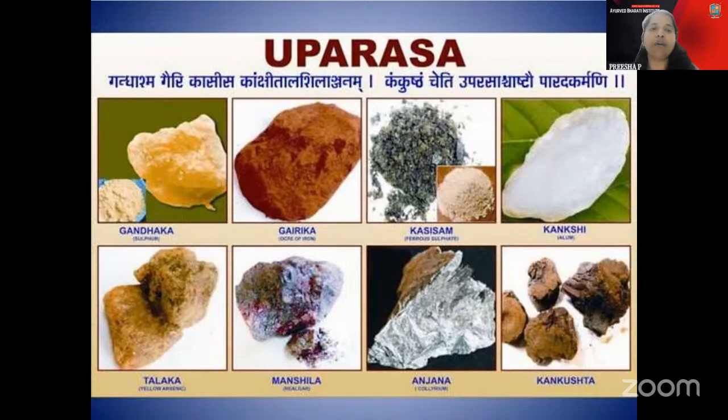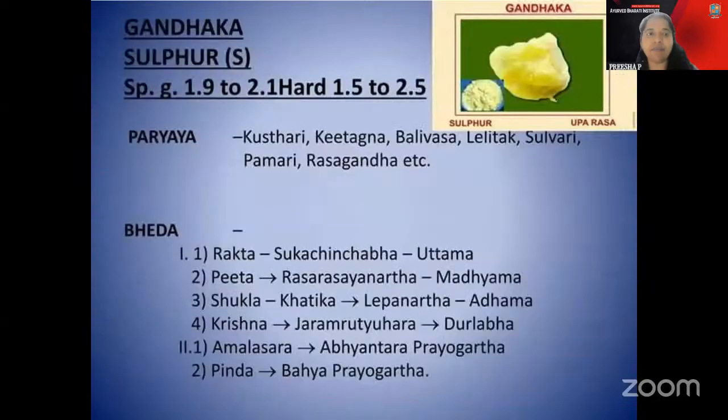Now we will go to the Uparasa part. In the Uparasa, the first one, of course, is Gandaga. For the Gandaga, the relative density and specific gravity is 1.9. Here, in the Pariyayas, it is already correlated with the Bali or the Bali Vasa. That mythological origin is there regarding the Bali or the Bali Vasa.